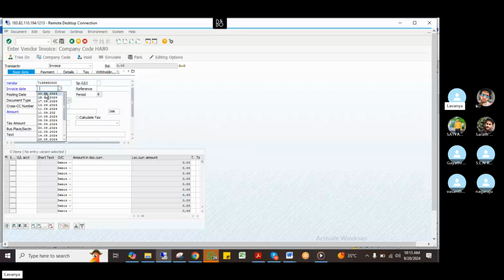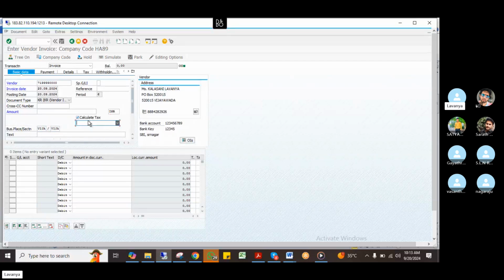Here 20,000 and same thing. Business place Vijayawada and business place Vijayawada. And see, they calculate tax and now my input tax 5%, H1 will come. Now take the credit purchases 430. You can take anything, it's not related to purchase. You can take any provisional audit, salaries. Here the amount is 1 lakh. Okay, just mention 1 lakh, and just enter anything here. So they mention 1 lakh, 5,000. If I mention a baseline amount here only, then it will go to the withholding tax. Otherwise it won't go.